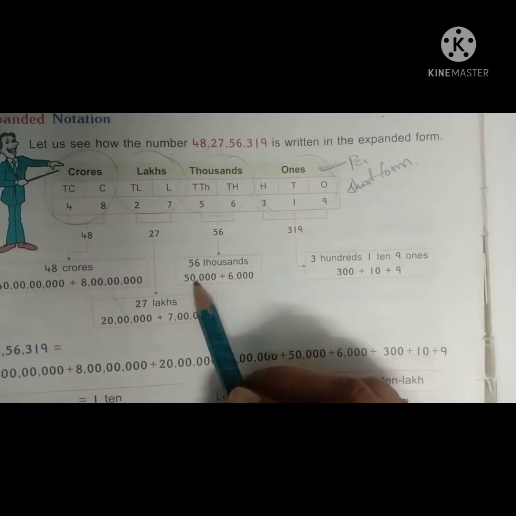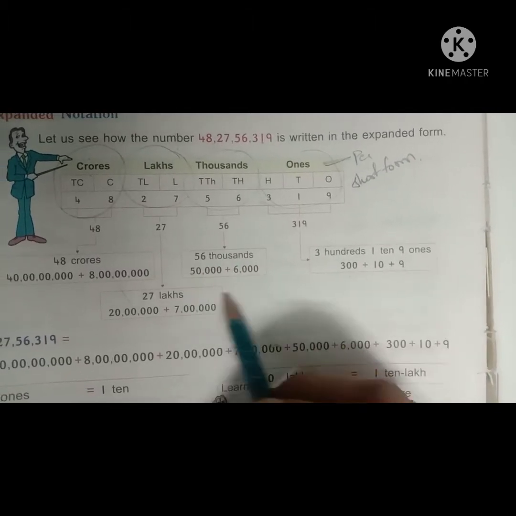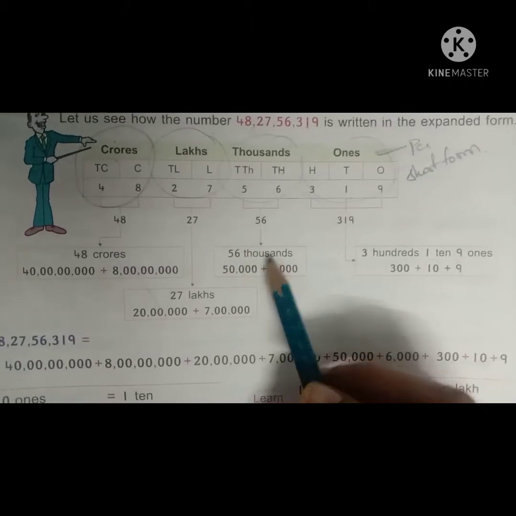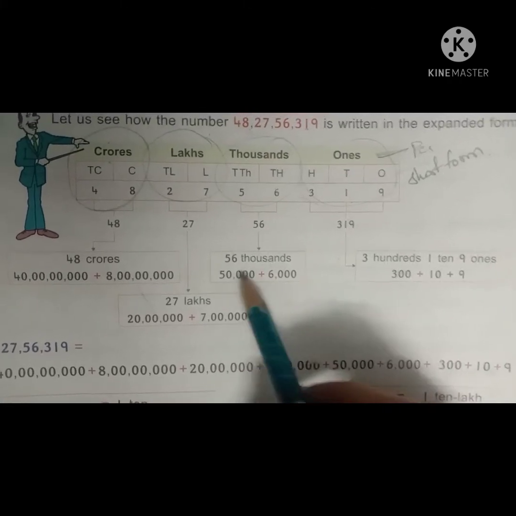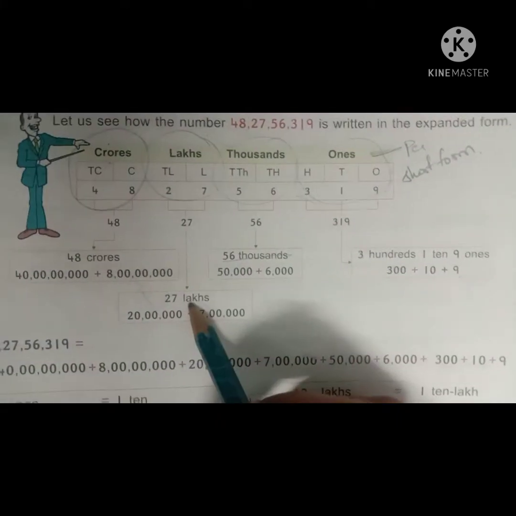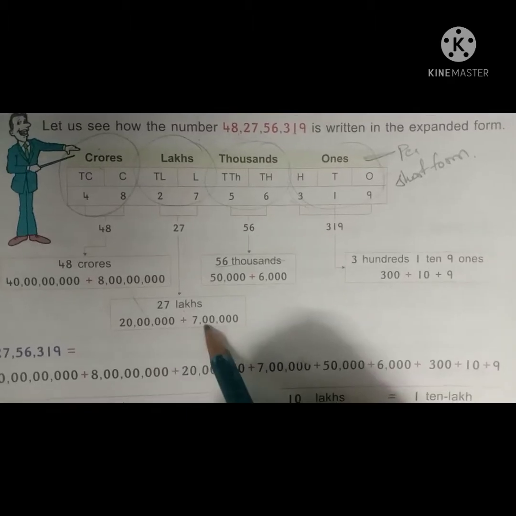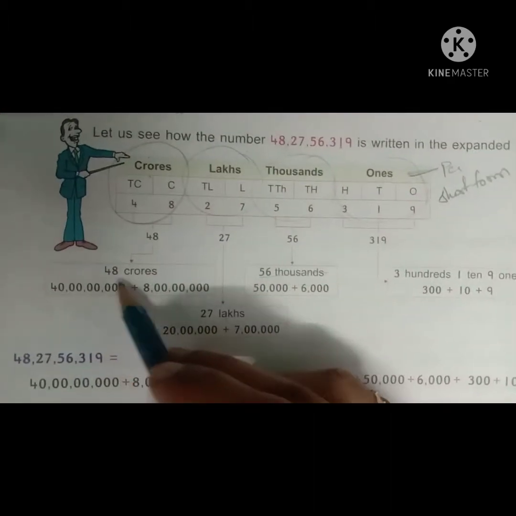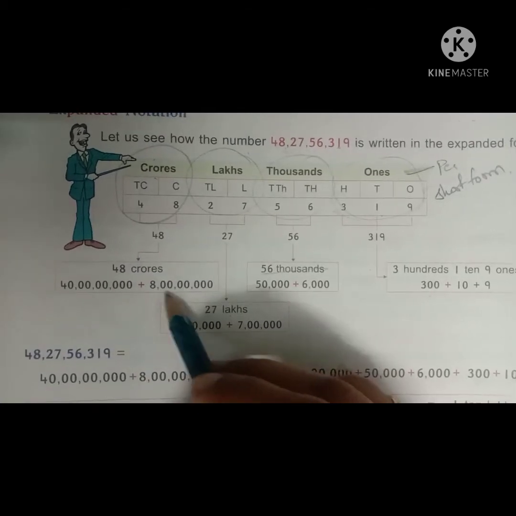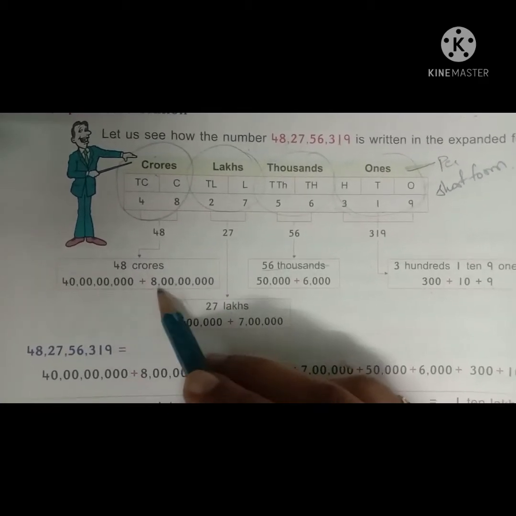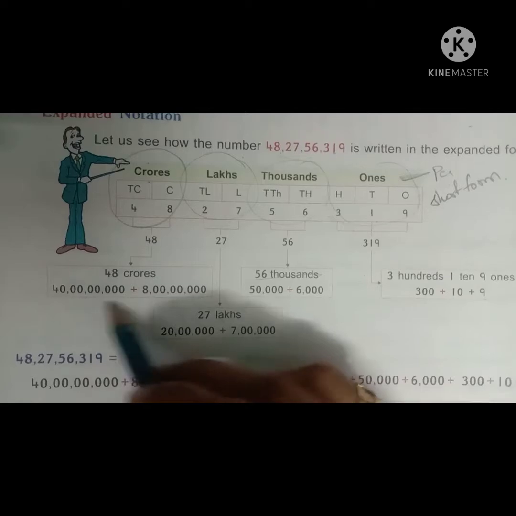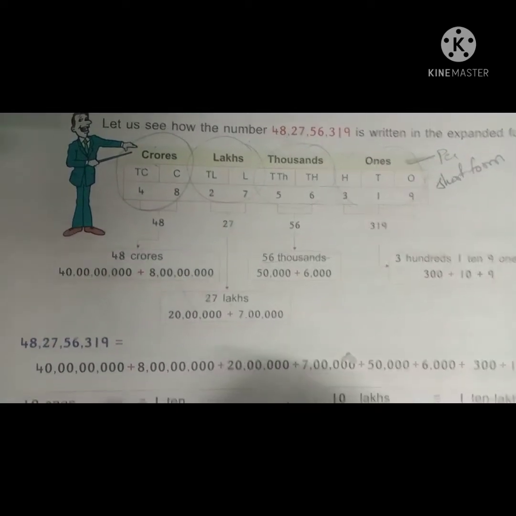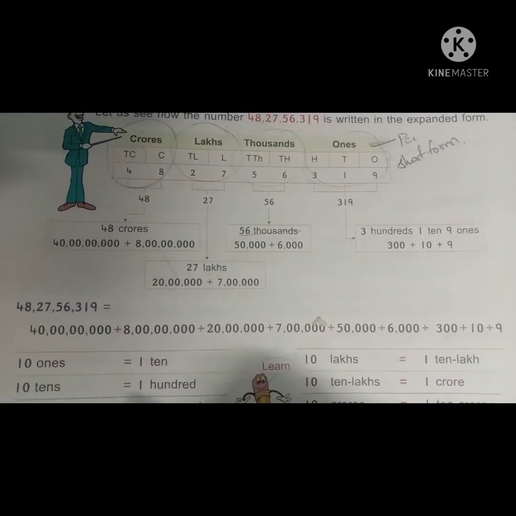First we read 56,000: 50,000 plus 6,000. Total, what do we get? 56,000. Next, the lakhs: 20 lakhs plus 7 lakhs. Total, what do we get? 27 lakhs. Next, 48 crores: 40 crores plus 8 crores. Total, what do we get here? 48 crores.